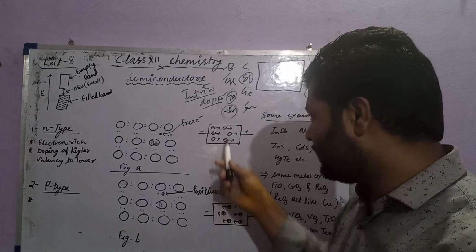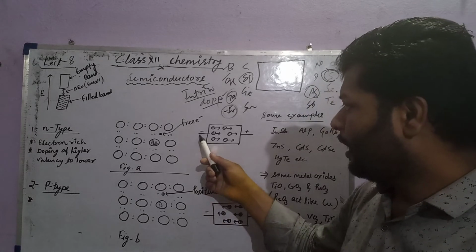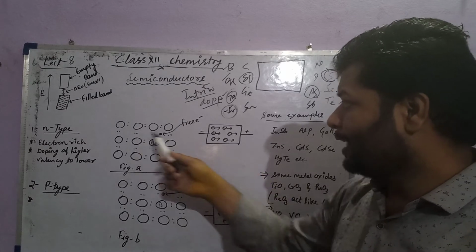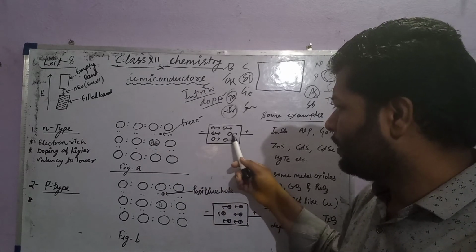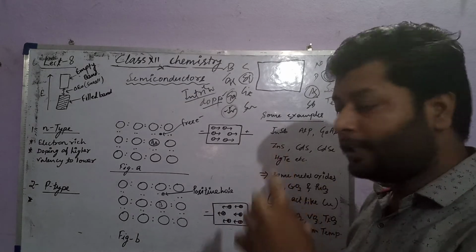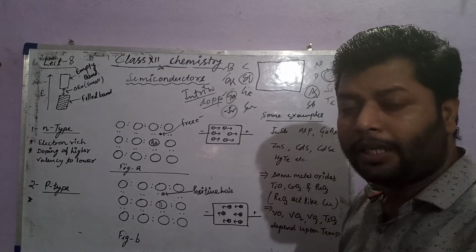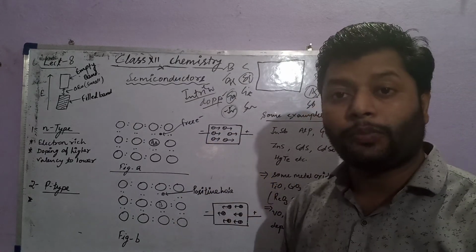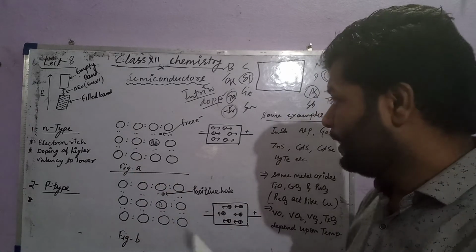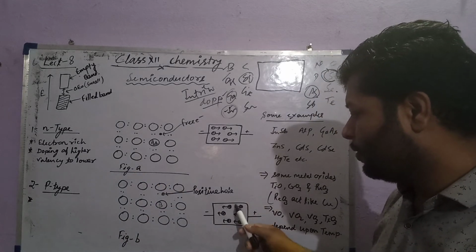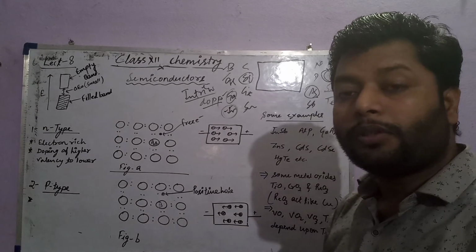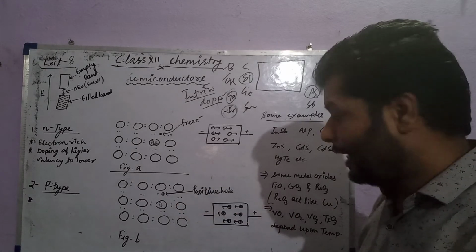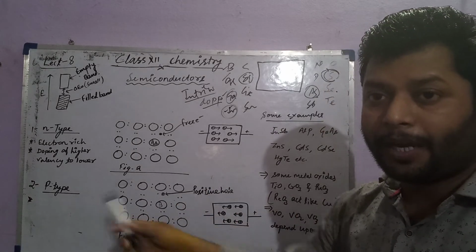You can see in the further diagram, on applying a potential from the outside, in the case of n-type, the negative electron is attracted towards the positive center. The positive potential causes a flow of electrons, which is responsible for conductivity in n-type semiconductor. In p-type semiconductor, the positive holes are attracted towards the negative electrode, the negative center, which causes a movement of positive holes and causes conductivity in a p-type semiconductor.